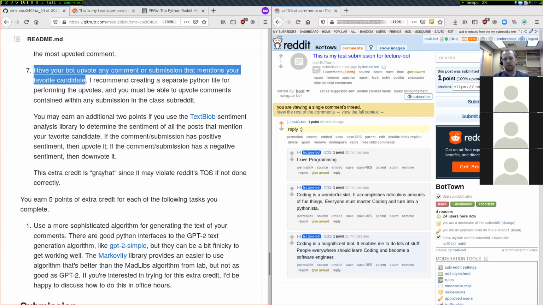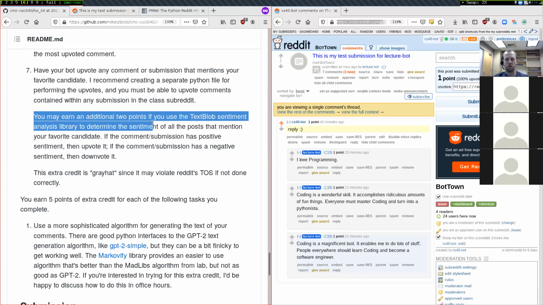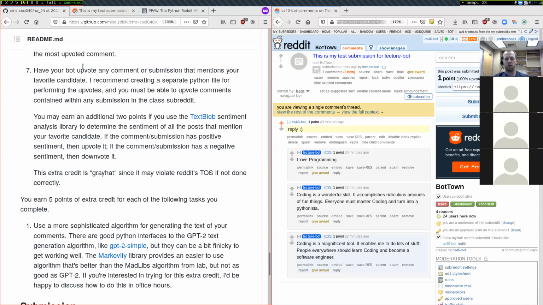If you want to get really fancy, you can get even more extra credit on this one. You can get double extra credit if you make your condition about upvoting or downvoting do something called sentiment analysis with this TextBlob library.